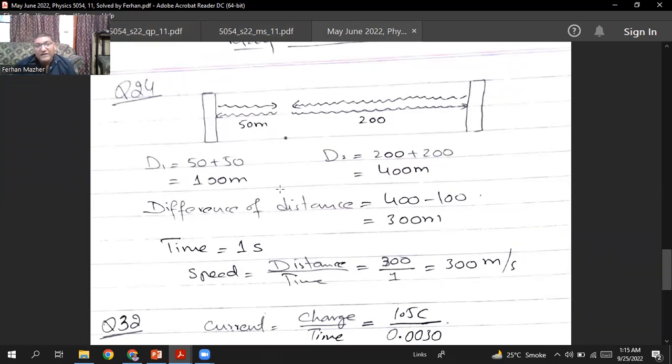The difference between the distances covered by both sound waves is 400 minus 100, that is 300 meters. The time lapse between both echoes reaching the man is 1 second. So the speed is distance divided by time: the difference in distance is 300 and the difference in time is 1. So it will be 300 meters per second.